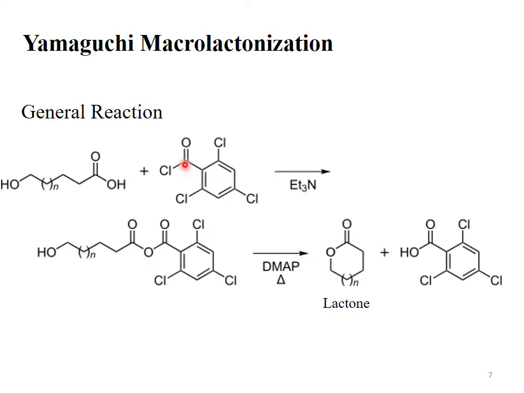There is a double bond. There is an oxygen between two carbonyl carbons. This is a mixed anhydride. This mixed anhydride, upon reaction with DMAP, dimethylaminopyridine, gives us this lactone. This is a cyclic ester, the lactone, and 2,4,6-trichlorobenzoic acid is obtained as a byproduct.